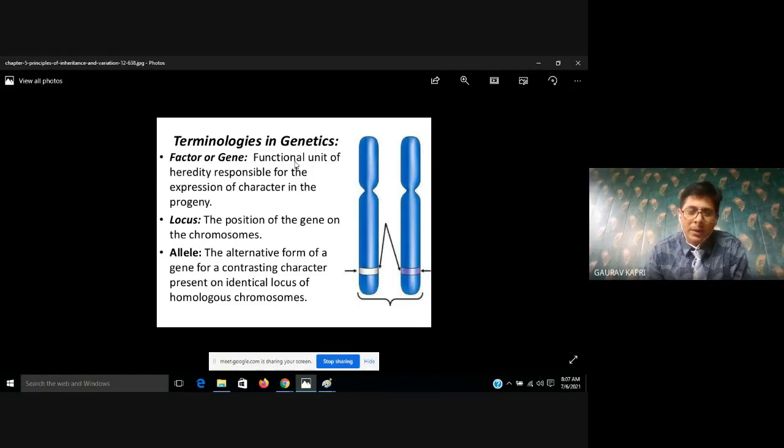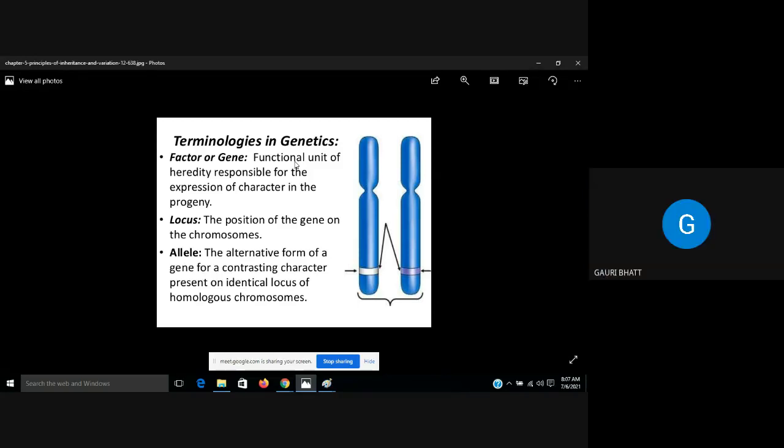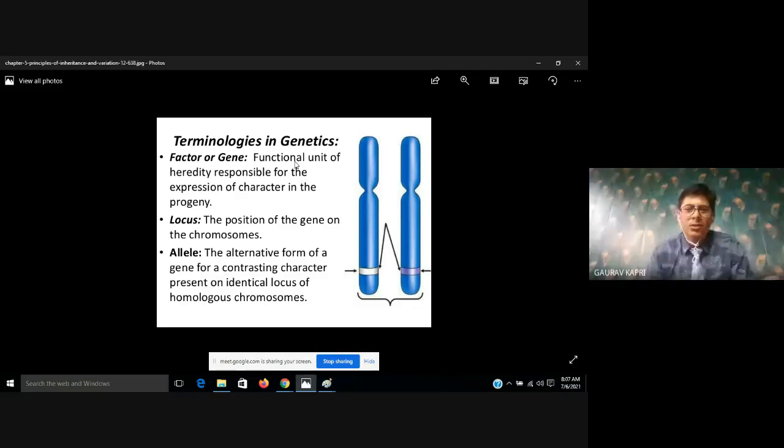Mendel called them factors. So gene and factors are both similar things. These genes, or factors, are the functional units of heredity, and we know very well the meaning of heredity. Can anyone explain what heredity is? The transmission of genetic characters from one generation to another. Very good. The transmission of genetic information from parents to offspring.